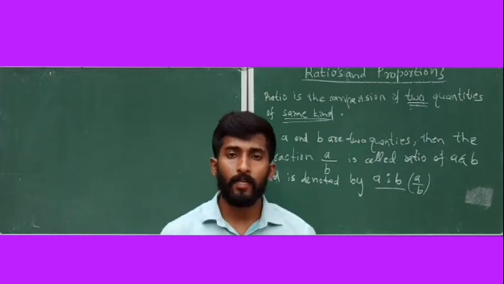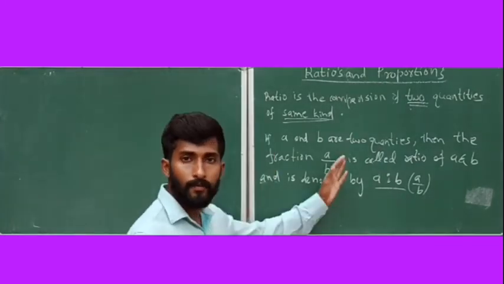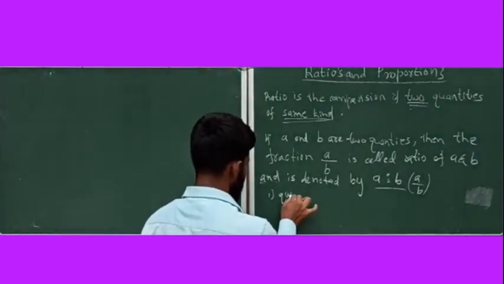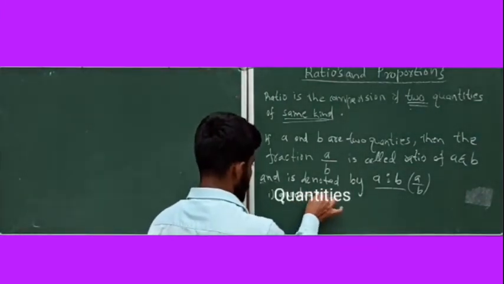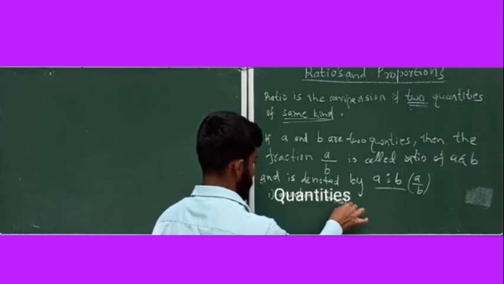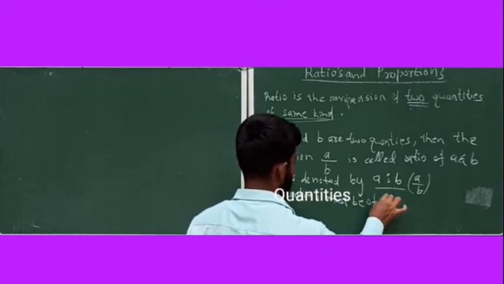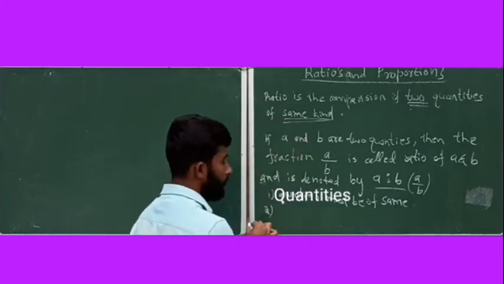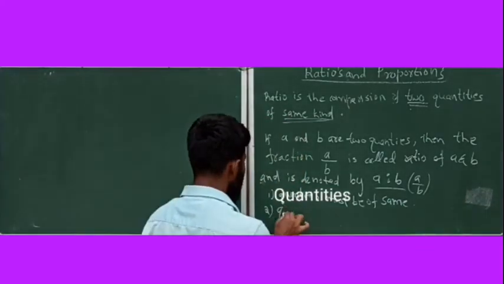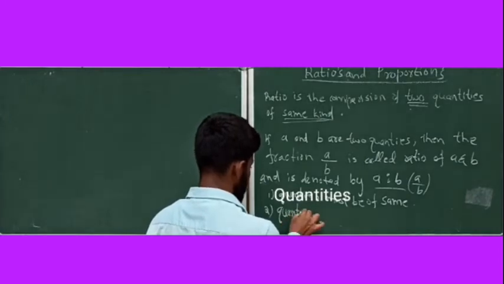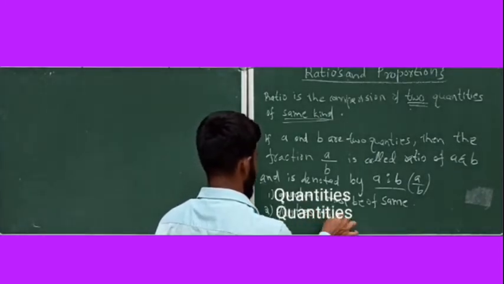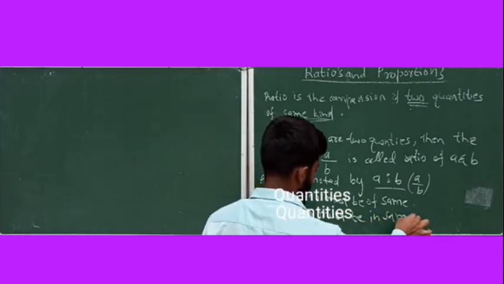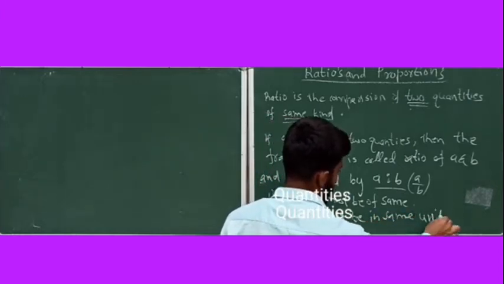Now, an important observation in ratio is, see, the observation is already given in the definition. That means quantities must be of the same kind. Okay, quantities must be of the same kind. The second very important observation is quantities must be in the same unit.